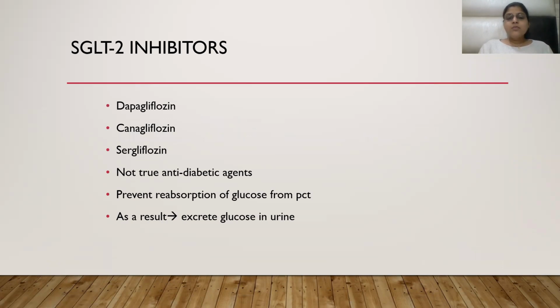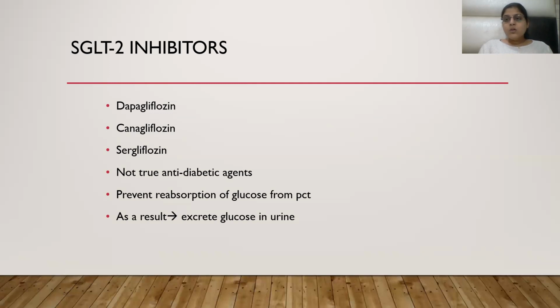SGLT2 inhibitors. What is SGLT2? First of all, I will discuss that with you. SGLT2 is the sodium glucose transporter 2, and it is located in our kidney in the proximal convoluted tubule. Now, when glucose reaches the kidney in the glomerulus, it is freely filtered. But by the time it reaches the collecting duct and the urine, there is no glucose because it is totally reabsorbed.